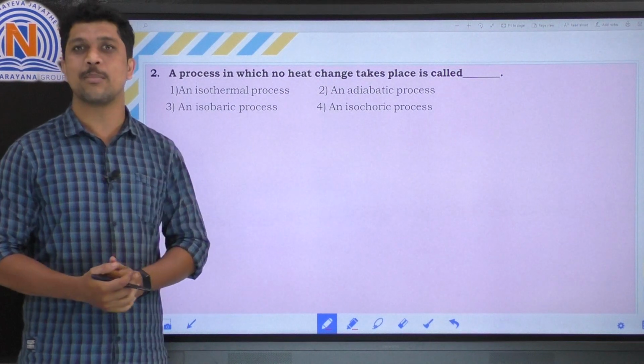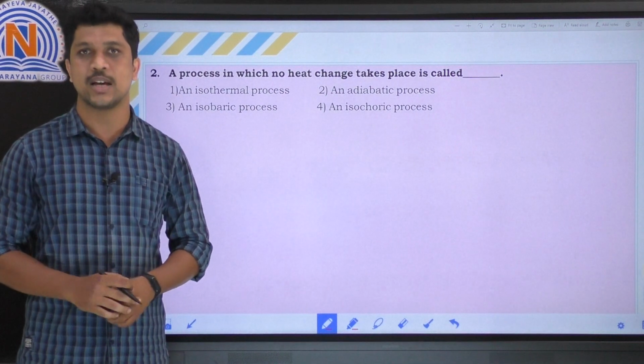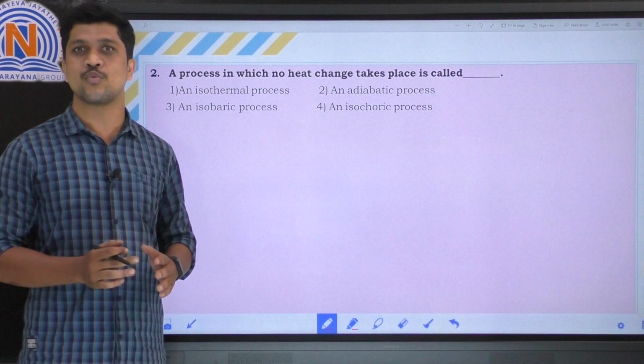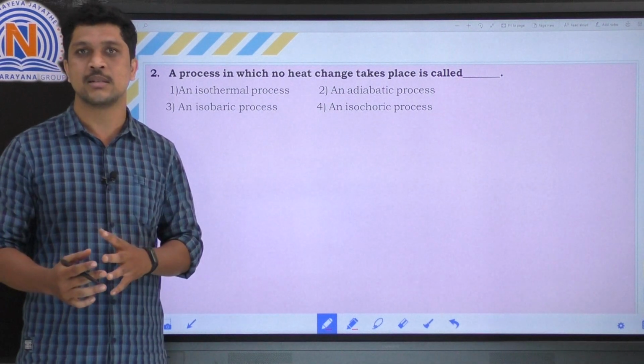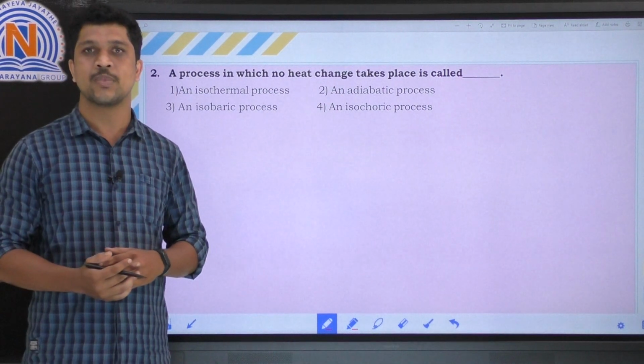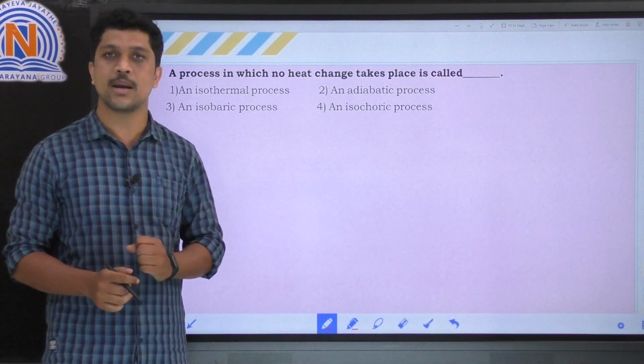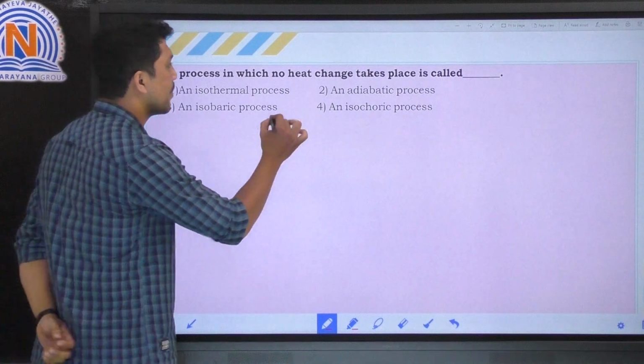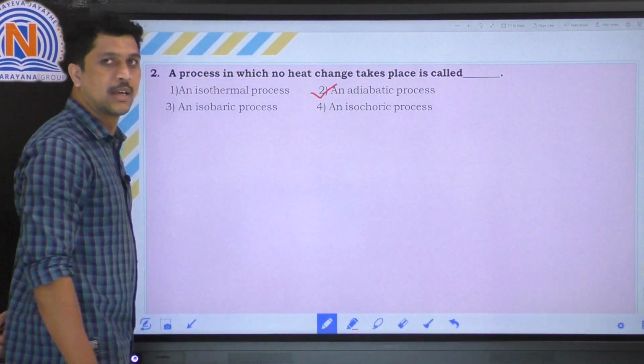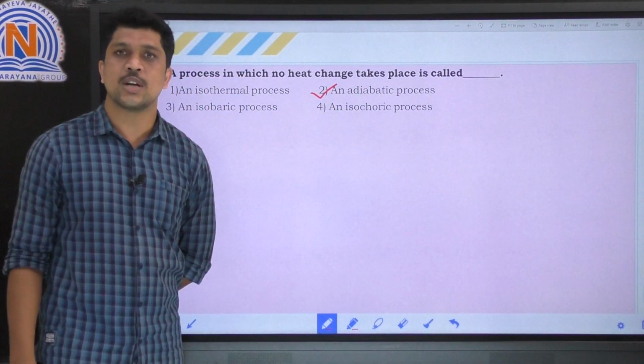The best example for this process is the thermoflask. In that thermoflask, we cannot observe any heat change from the system to surroundings as well as surroundings to system. So that process is called an adiabatic process. So the correct option is the second option. Clear? Let's move on to the next question.